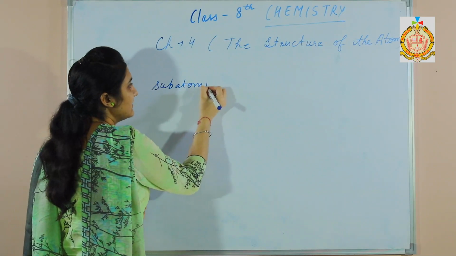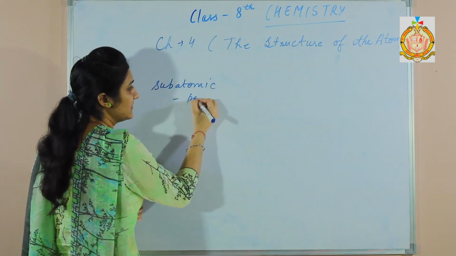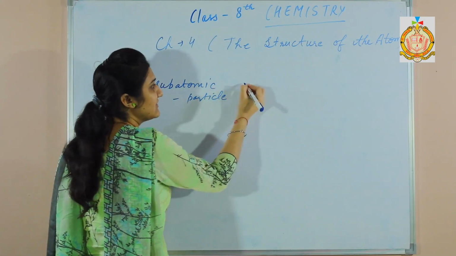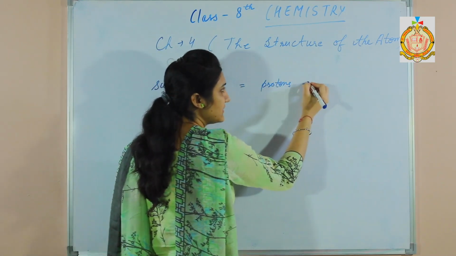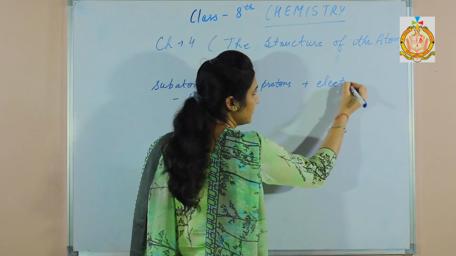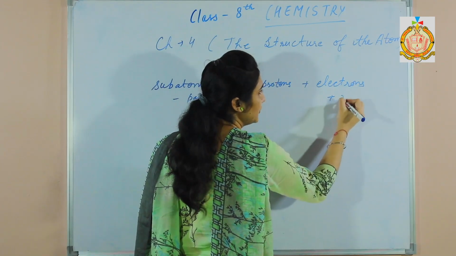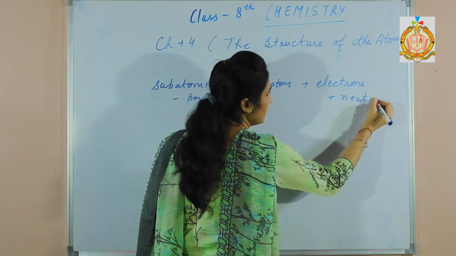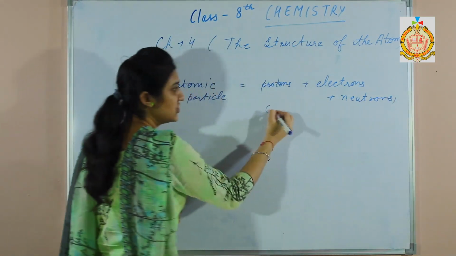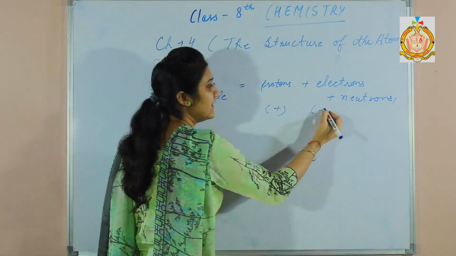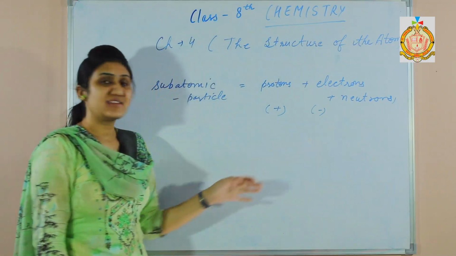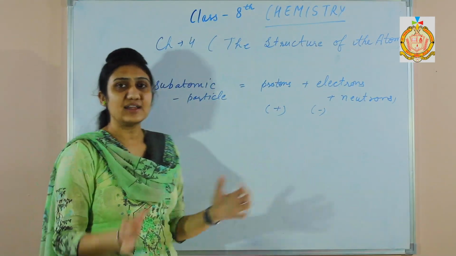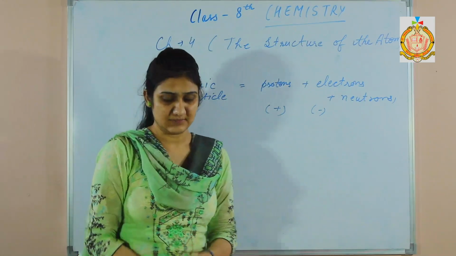Those subatomic particles are protons, electrons and neutrons. Protons carry positive charge, electrons carry negative charge, and there is no charge on the neutrons. So as a whole, atoms are electrically neutral.